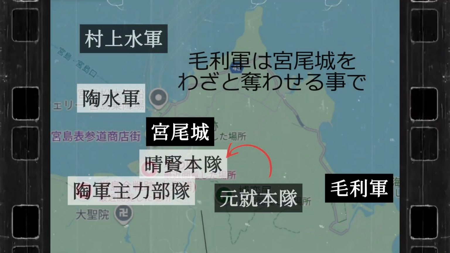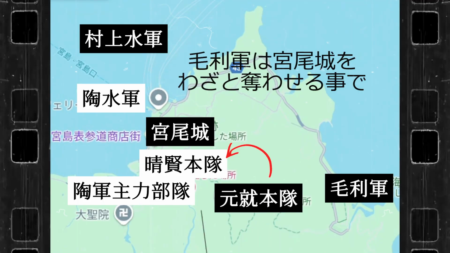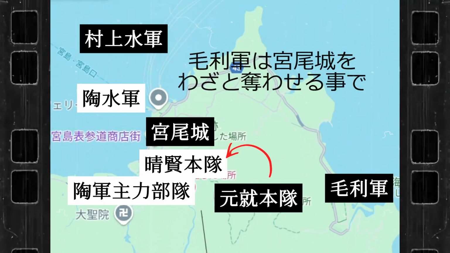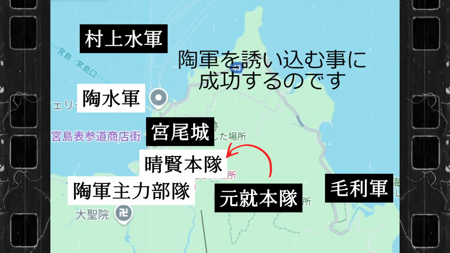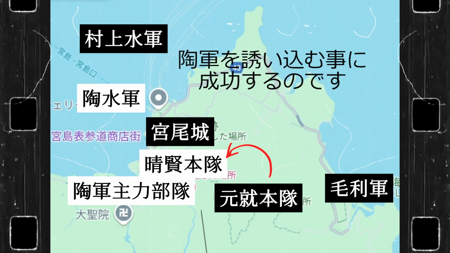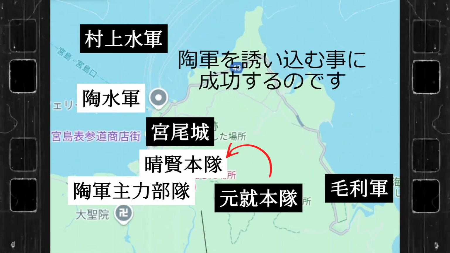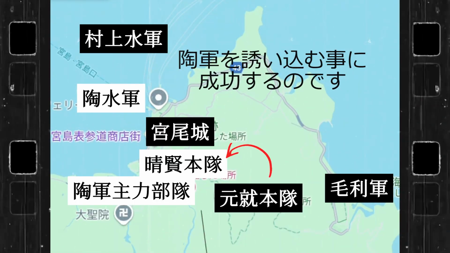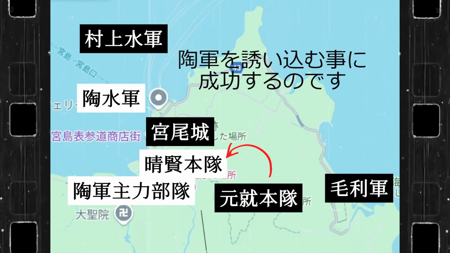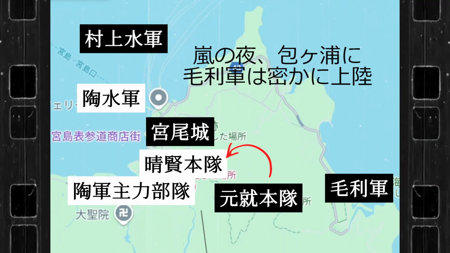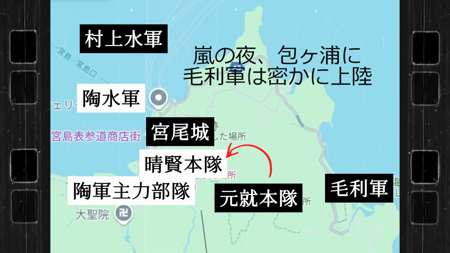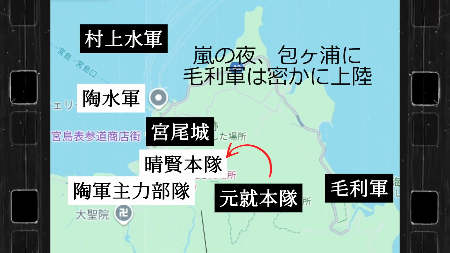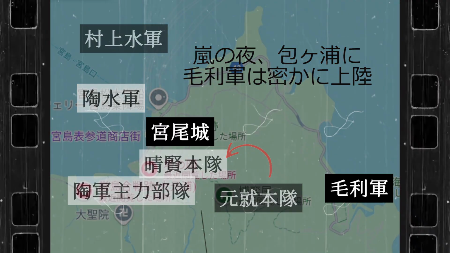Flow of battle. The Mori forces deliberately allowed Miyeo Castle to be taken in order to lure the Su forces to Itsukushima. On a stormy night, the Mori forces secretly landed at Tsutsumigura and passed through the mountains to get behind Tonooka, where the Su forces' main camp was located. At the same time, the Mori navy attacked the Su forces from the sea, cutting off their retreat. The Tao forces were caught in a pincer attack and fell into disarray.